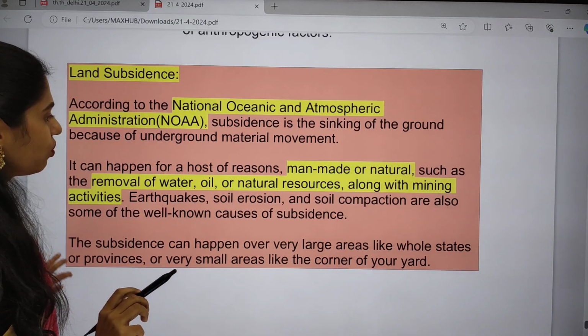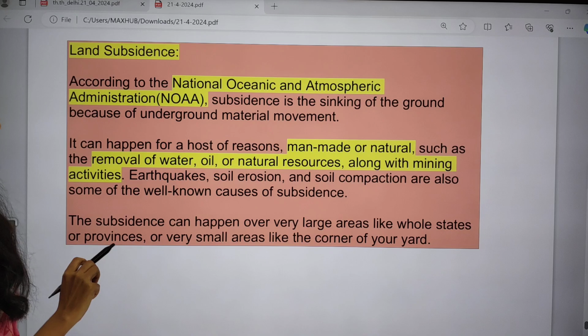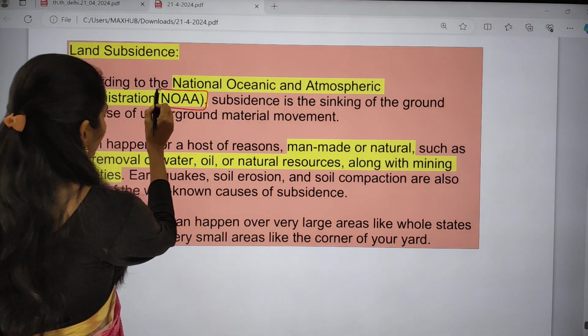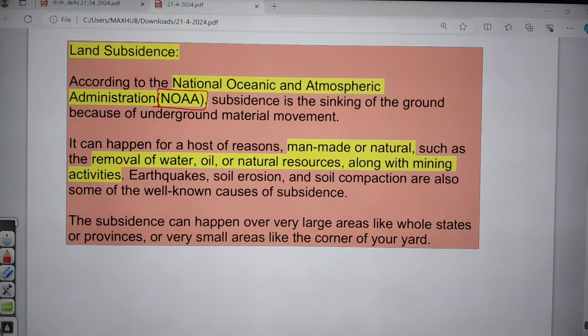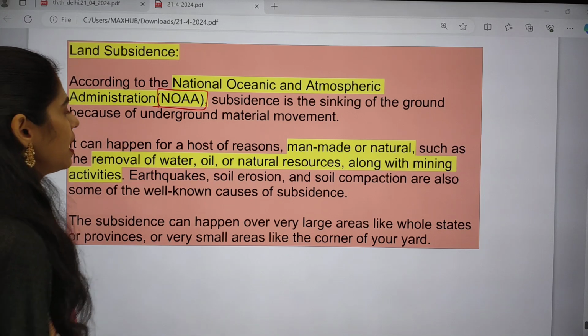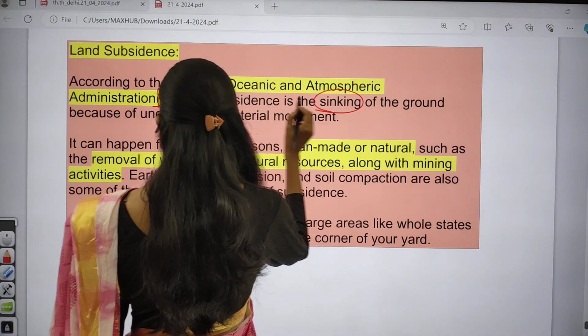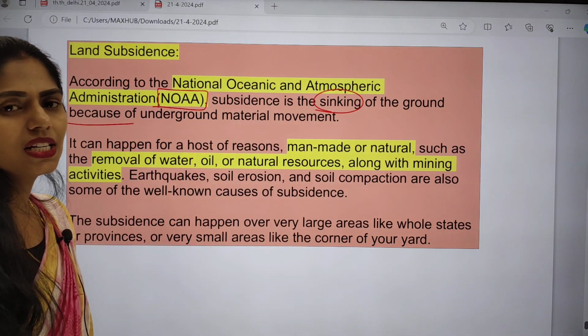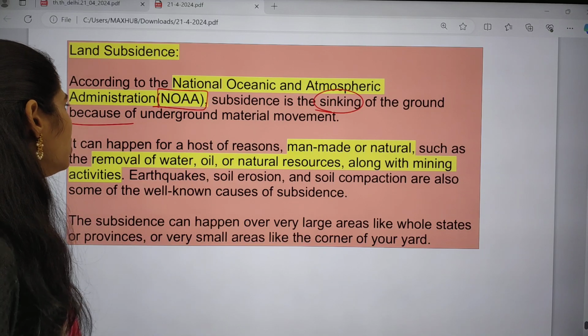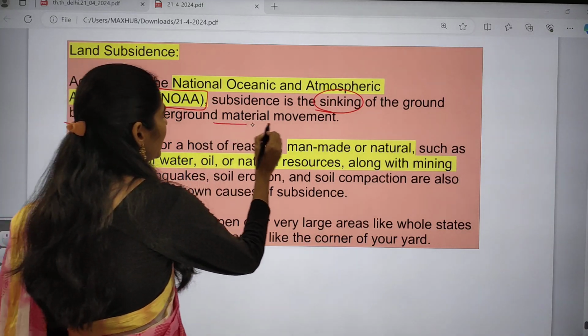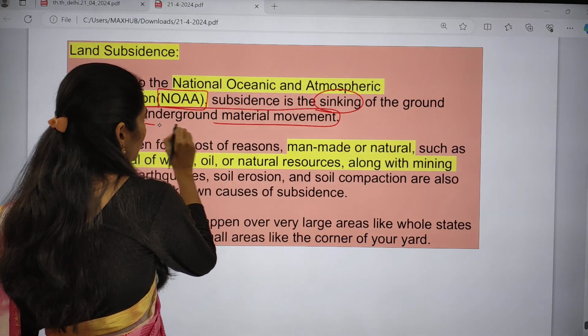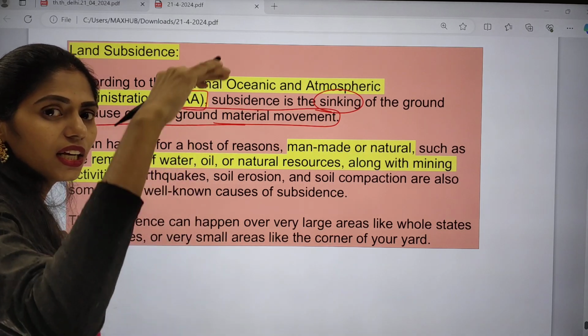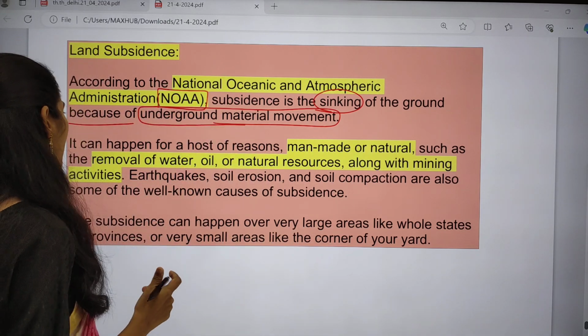If you are talking about what land subsidence is, according to NOAA, the National Oceanic and Atmospheric Administration, subsidence is nothing but the sinking of the ground, caused by underground material movement. Because this underground material moves, the land subsides.